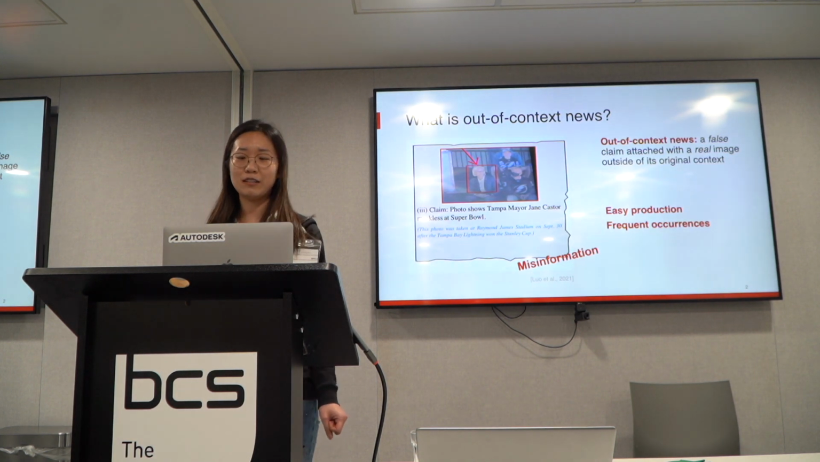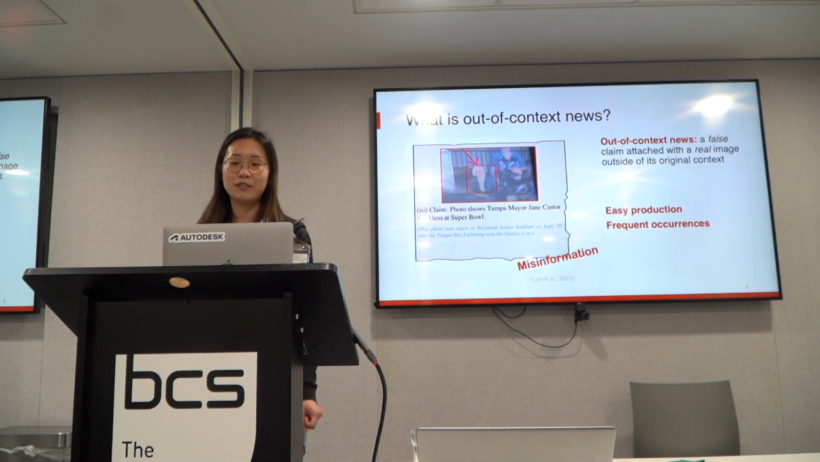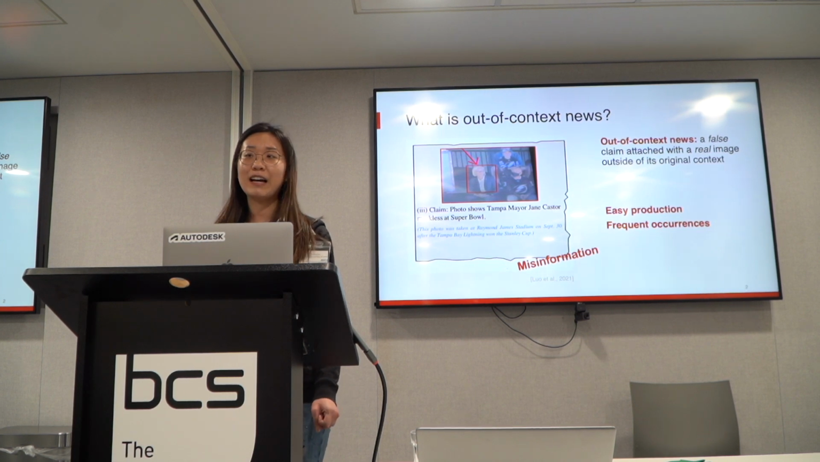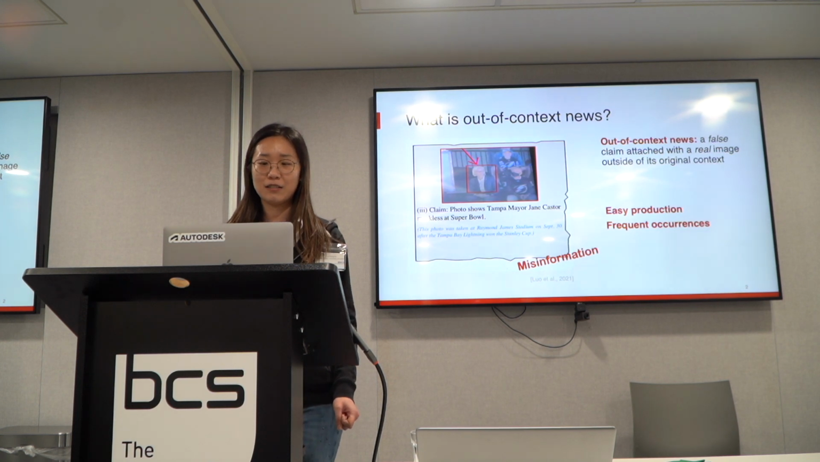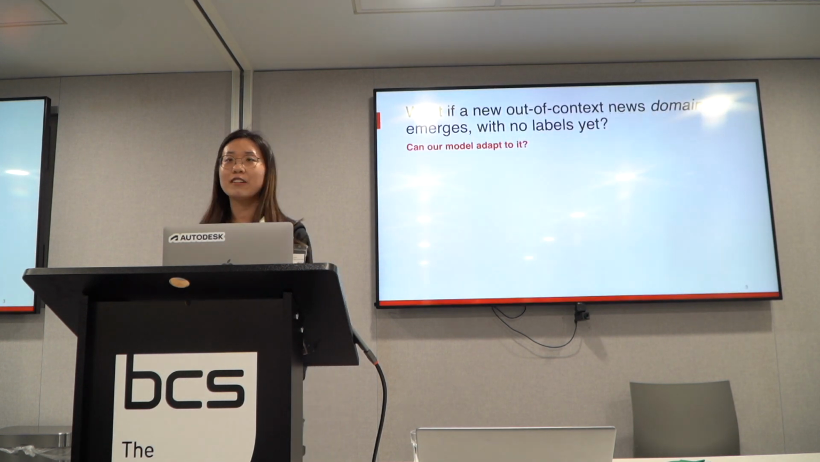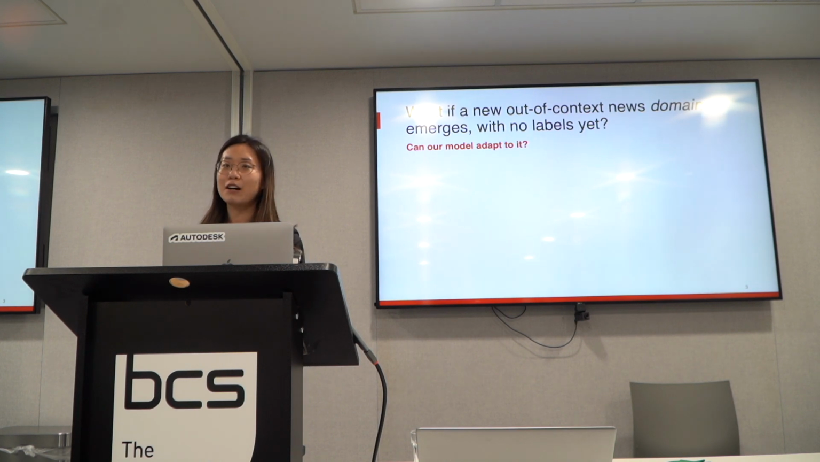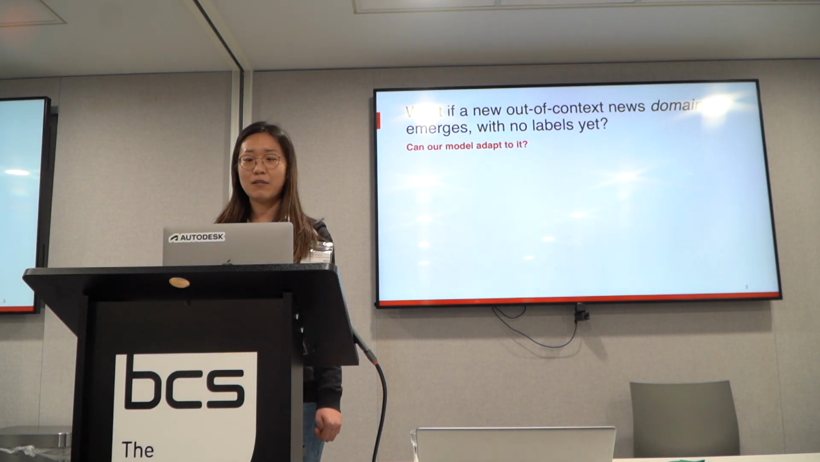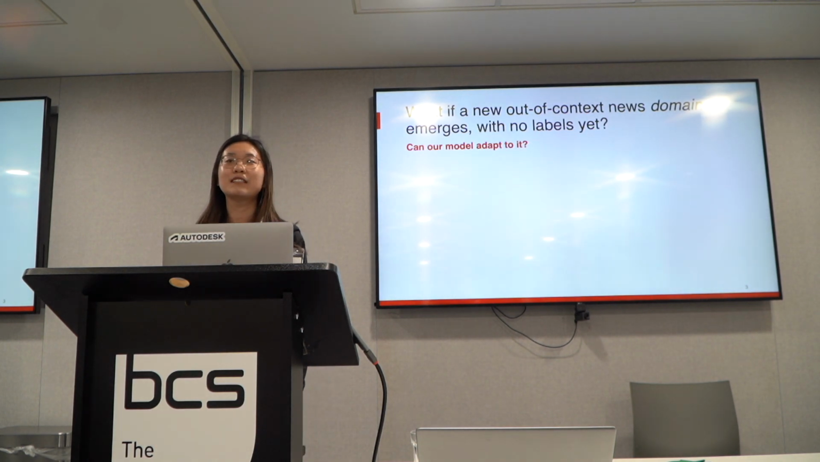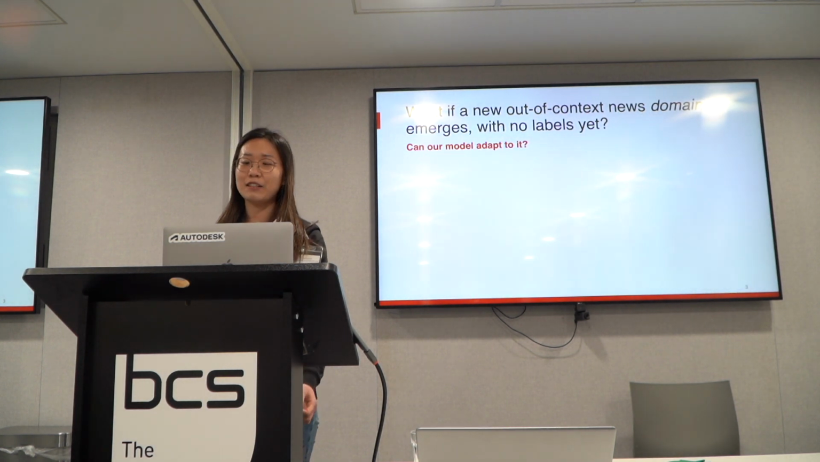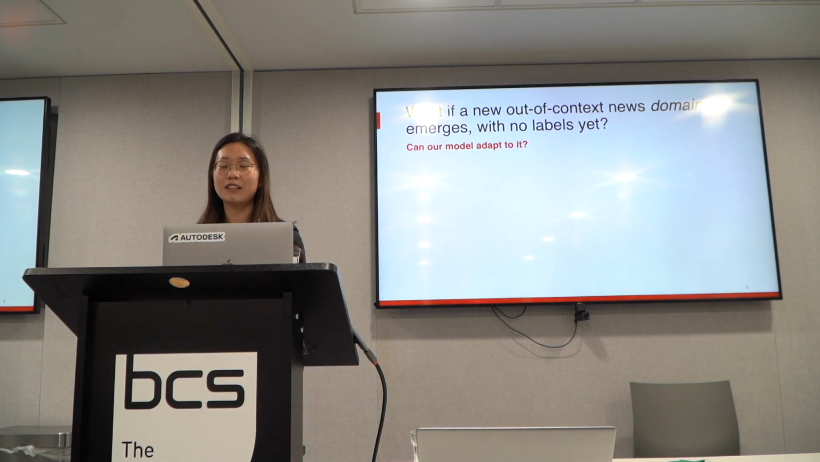Disseminating misinformation is harmful, so it's important to develop models that can detect such out-of-context news and stop its dissemination. And we further ask ourselves, what if a new out-of-context news domain emerges with no labels yet? Can our model adapt to it well? This is the motivation of this work. Since there is a wide array of news topics and agencies out there, in this work we focus on the domain as news topics and news agencies.